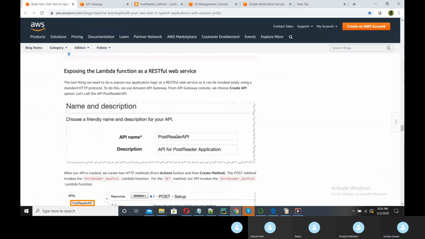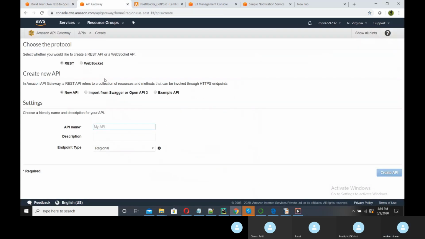The name we are giving here is post reader API. Endpoint type is regional, so in my North Virginia region, it will be accessible. Whatever the end URL we are getting for this web service, create API.